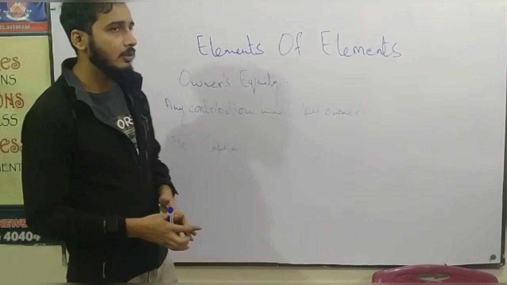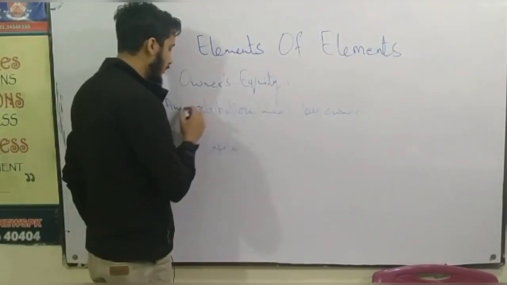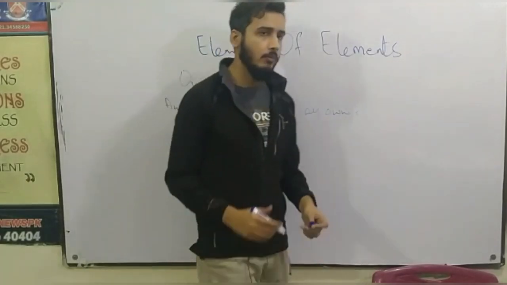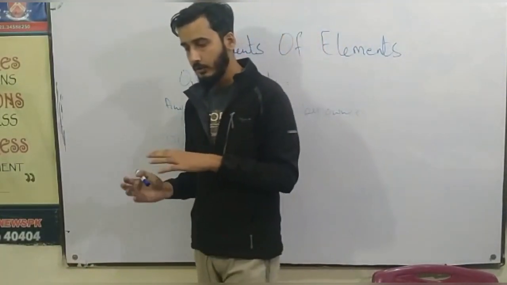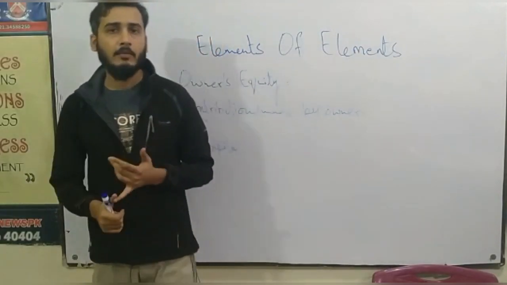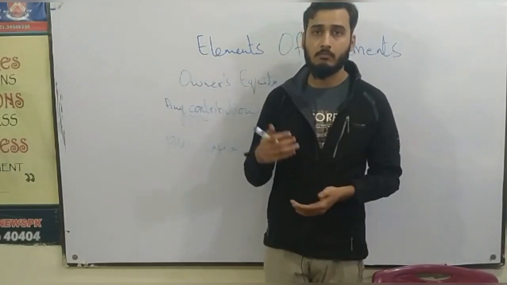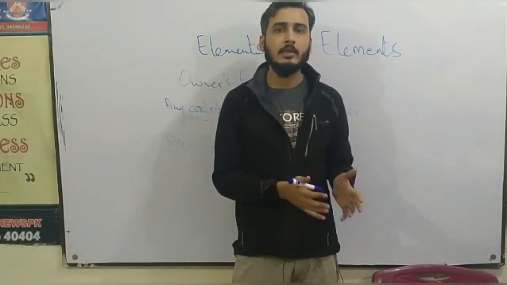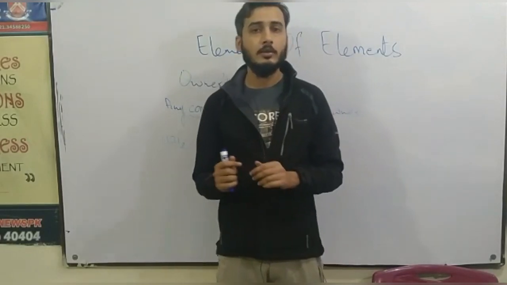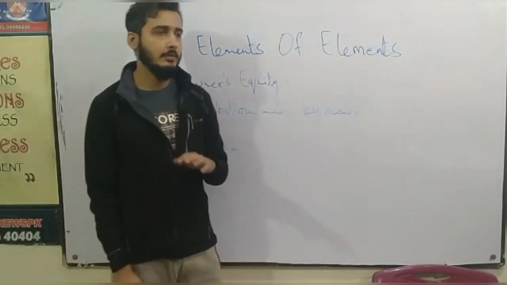So on number 5th element, we have owner's equity. Owner's equity means any contribution made by owner. Why I have written the word contribution? Because most of you guys use the word only investment. But here I'm using the word contribution because if the owner is investing any cash in the business, that is his investment into the business. On number 2nd, if he has brought any of the asset from his personal sources, that is a contribution made by the owner, and that should be termed as investment as well.